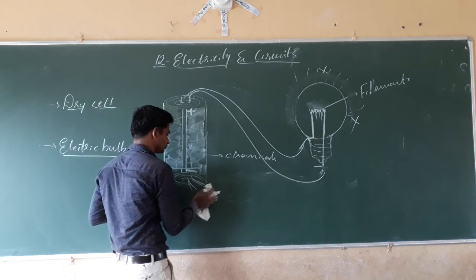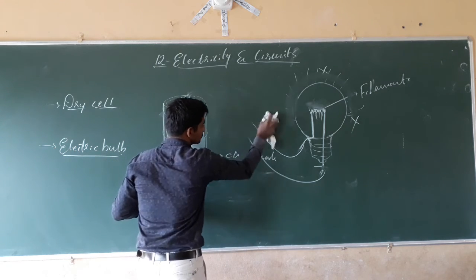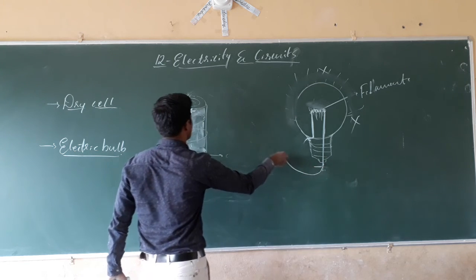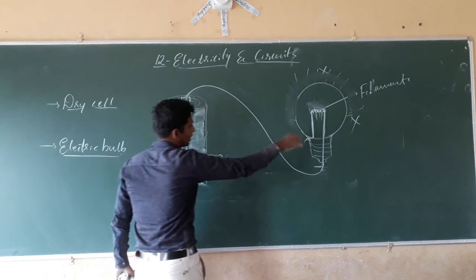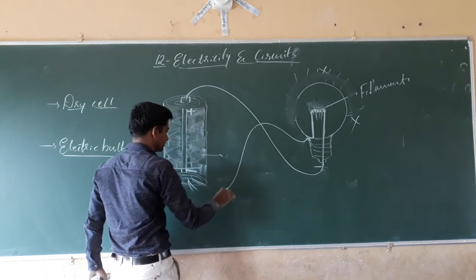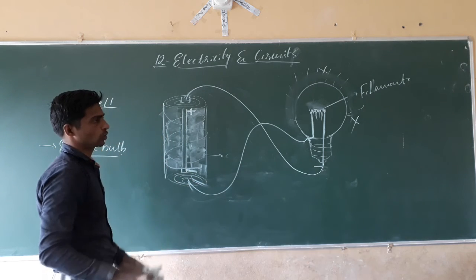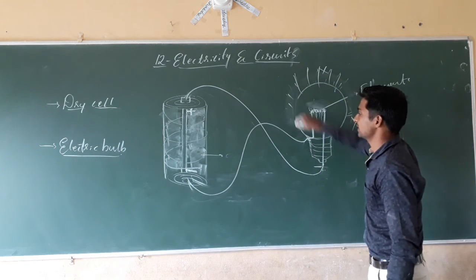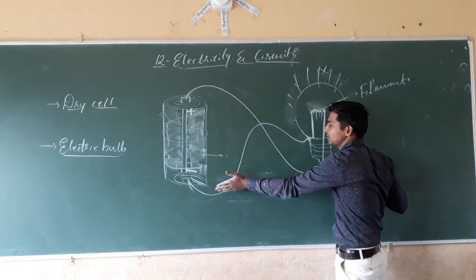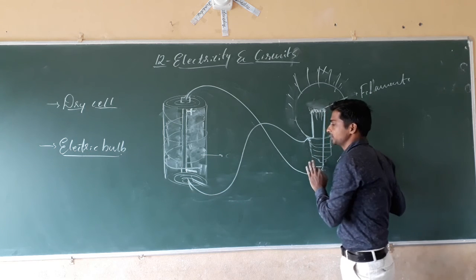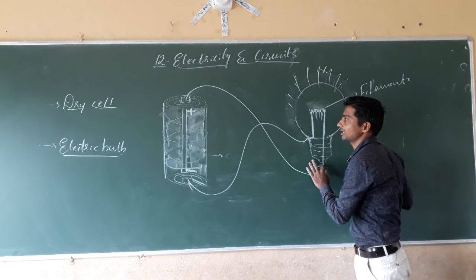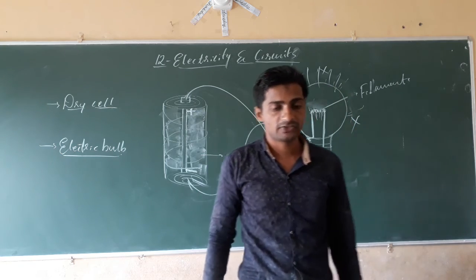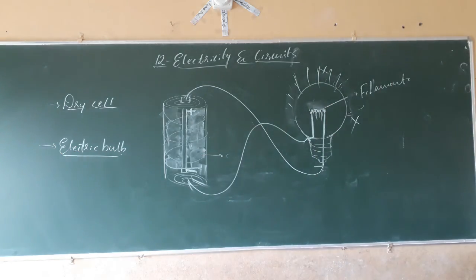Next, what will we do? That terminal we have joined to the positive terminal, and this terminal we have joined to that end. Is it possible to glow the bulb? Yes. The bulb will start to glow. See, one terminal of the bulb is connected to the positive terminal of the dry cell, and the other terminal of the bulb is connected to the negative terminal. It is connected. That's why the bulb starts to glow, isn't it?